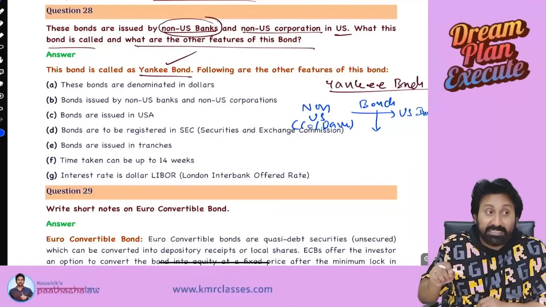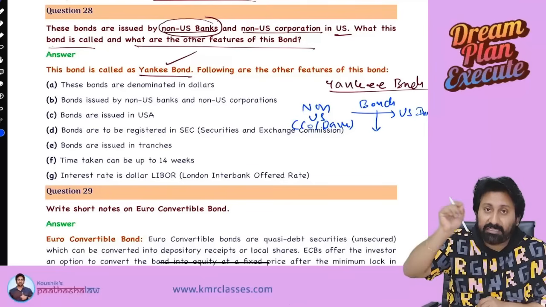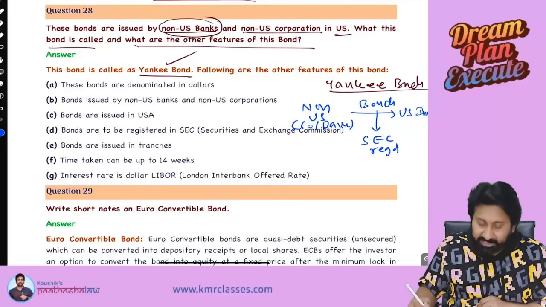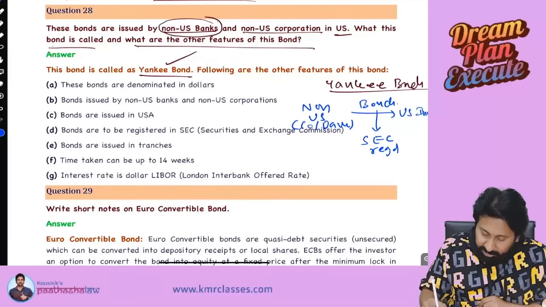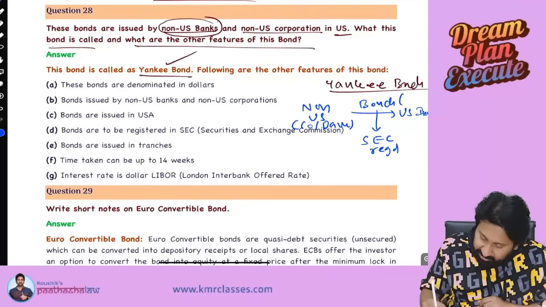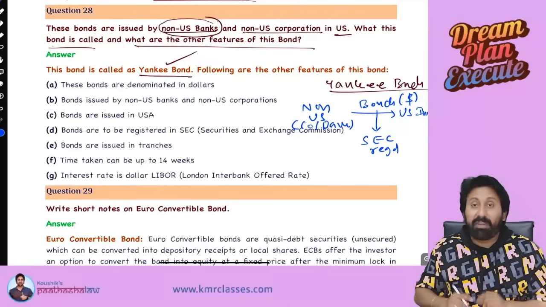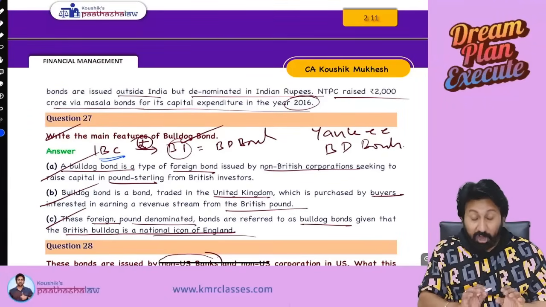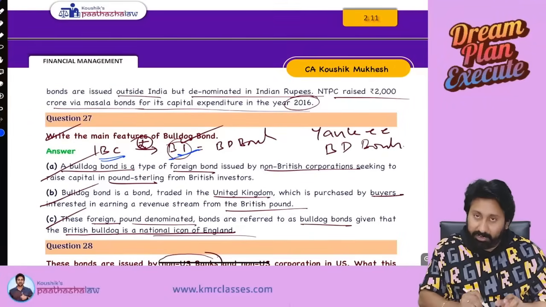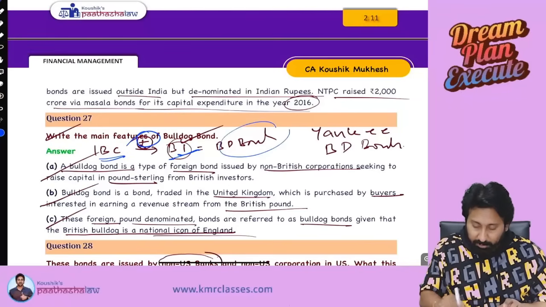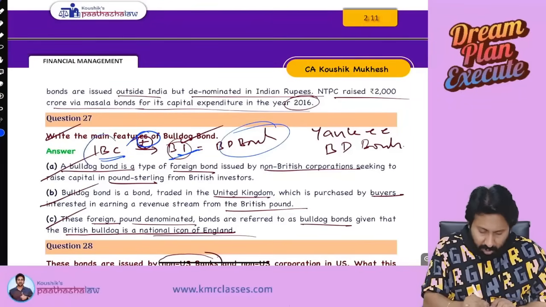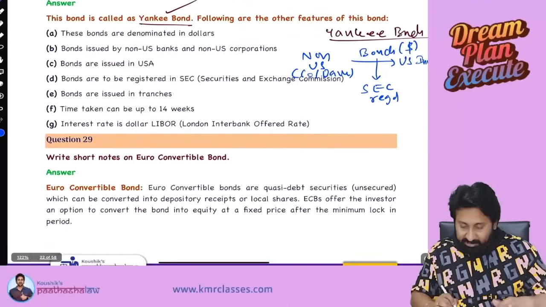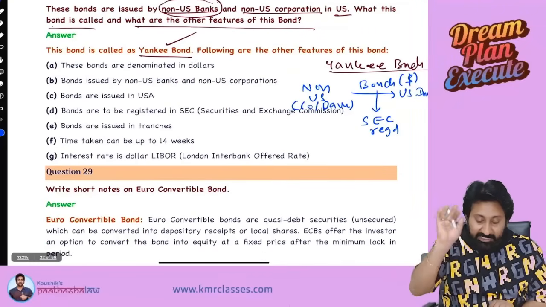In India, SEBI is there, na? Like that, USA has SEC, Securities Exchange Commission. These should be SEC registered. Bonds are issued in USA, and these bonds should be in dollars. Previous example: non-British company, British investor, pound, BD bond. Same concept. Non-US company to the US investor, denominated in dollars. And SEC registration is mandatory.